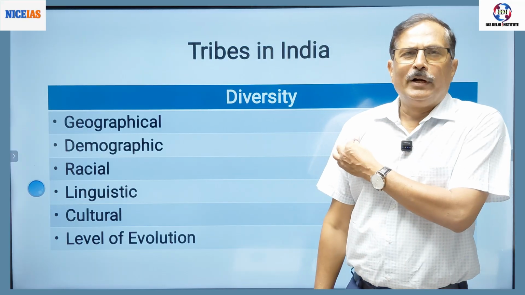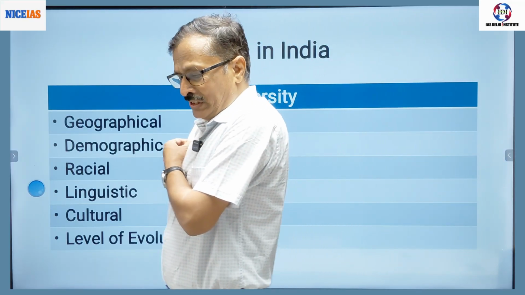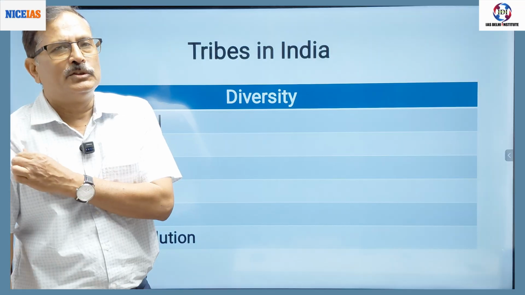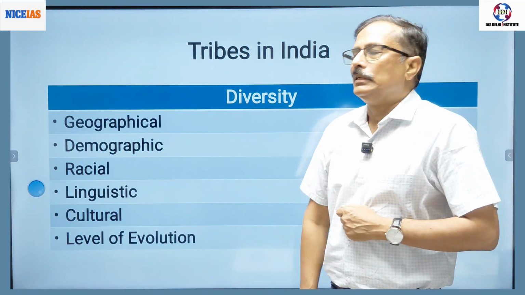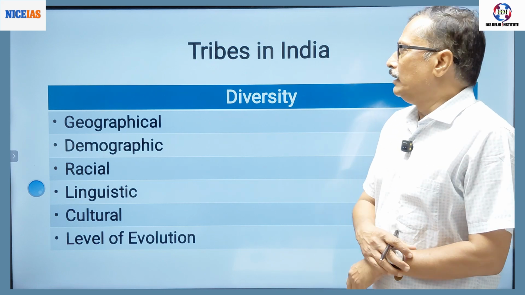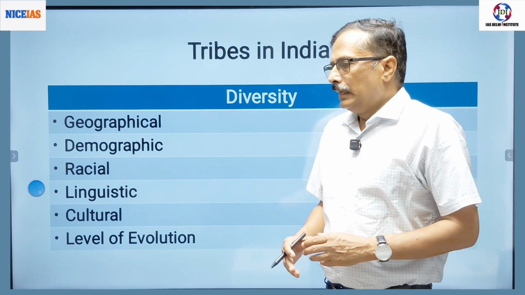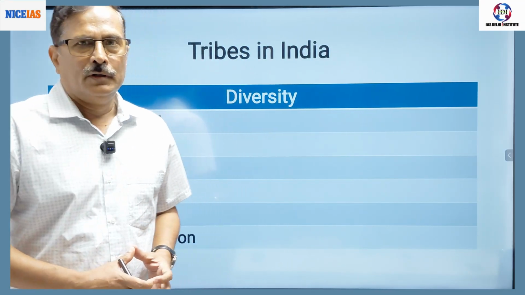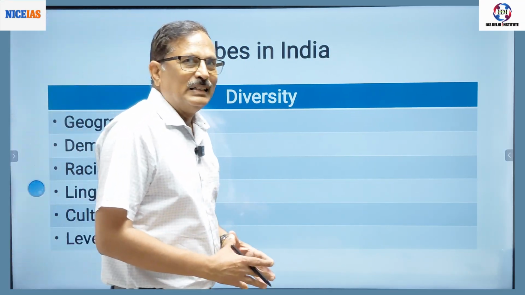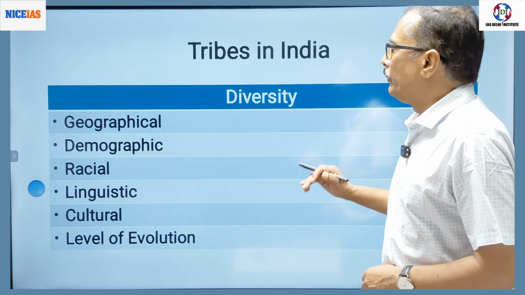As you know, around 8.08% of the total population of India constitute tribes. They are a significant number, spread throughout India. The maximum population is in central India.